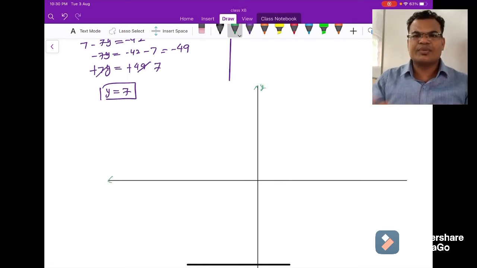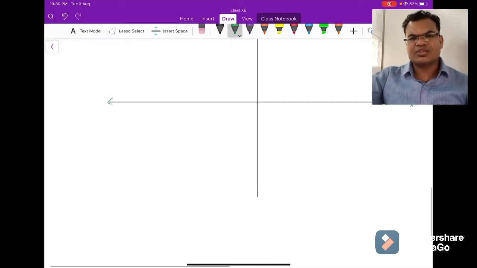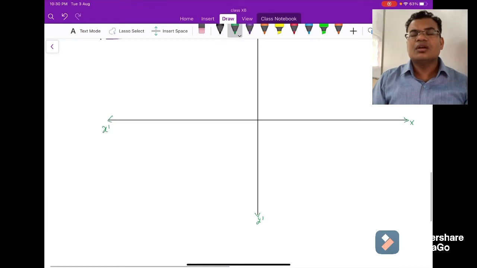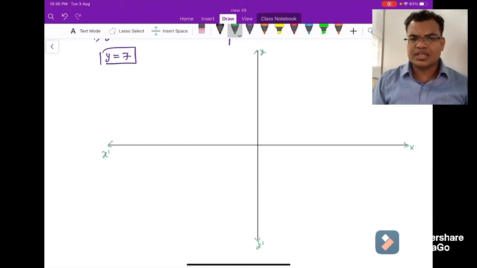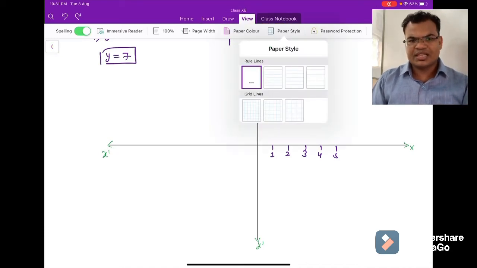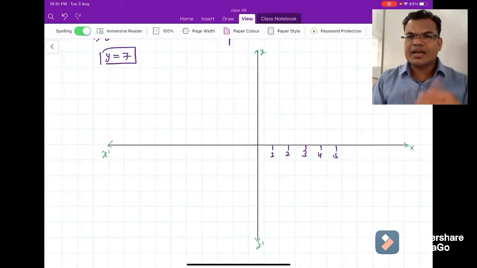In the next video we are coming to that point also, when they will intersect, where they will be parallel, or you can say they will coincide with each other. Here let's see what will happen with these two equations. First of all, the x and y axes are drawn. On the x axis we are taking the positive x axis as 1 2 3 4 5 6. After this we have the negative x-axis, that is minus 1, minus 2, minus 3. So my graph is completed.